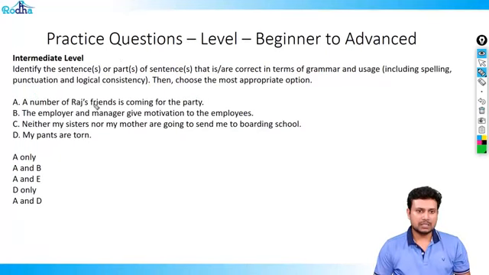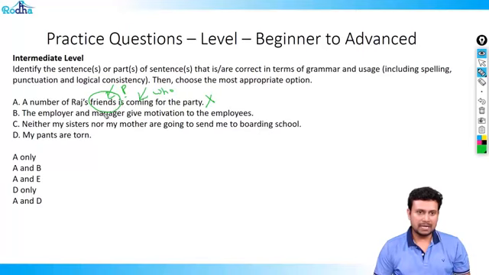A number of Raj's friends is coming for the party. Again, my verb is coming. I ask who. Now the number is not coming. Friends are coming. This is an important point. Friends are plural. So instead of is, it should be are. So this is a wrong sentence.